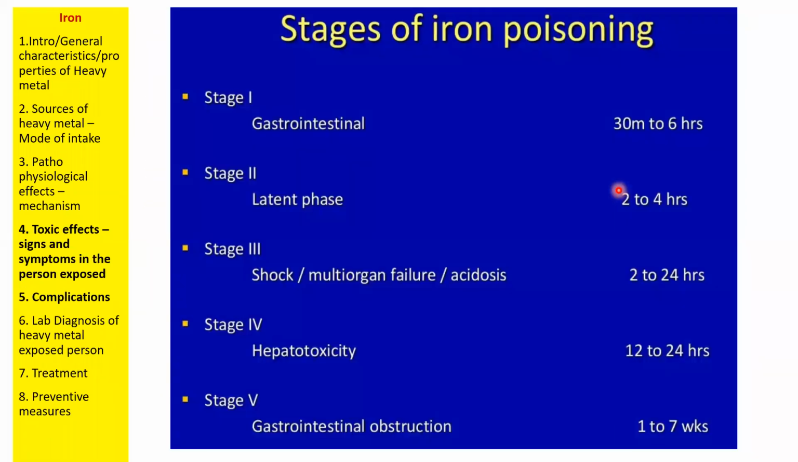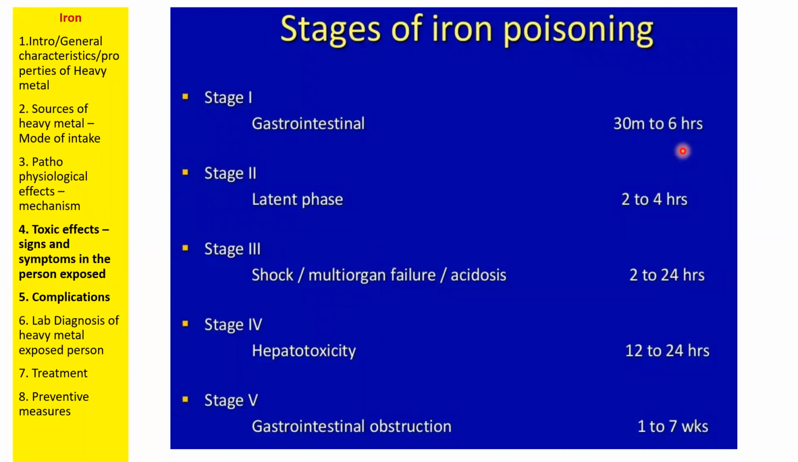Now this iron poisoning has been categorized into 5 stages. In one day you will become very weak, whereas in 1 week you will die if you are taking excessive iron. So let us see the whole stages of iron toxicity.